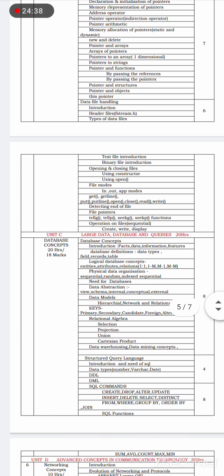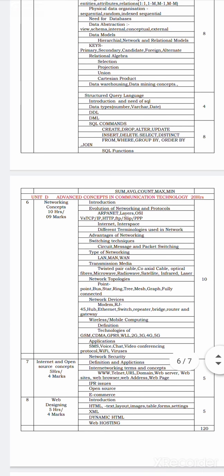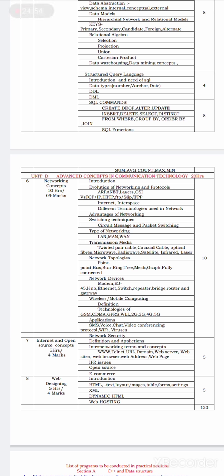In unit C, the third unit, database concepts is a chapter, where it has 18 marks of weightage. In unit D, that is section 4, the first topic of this unit has 9 marks of weightage.